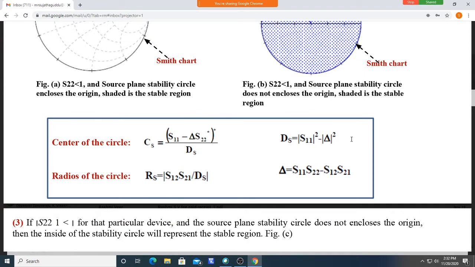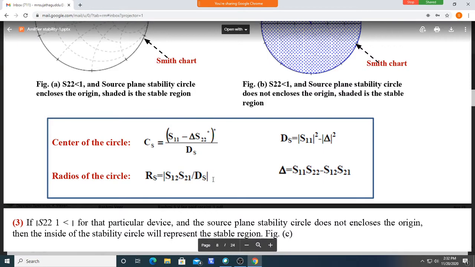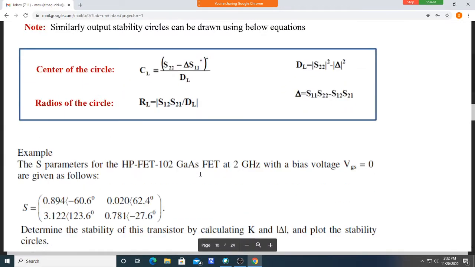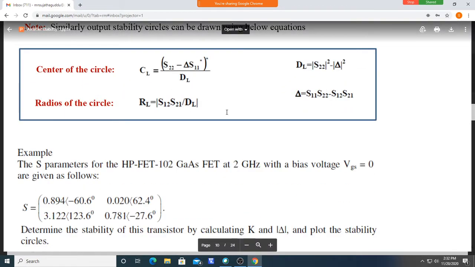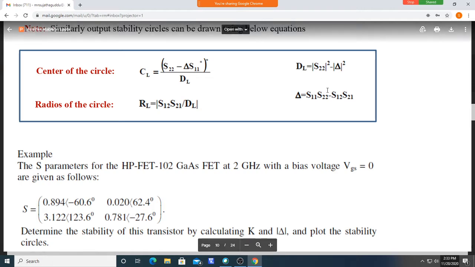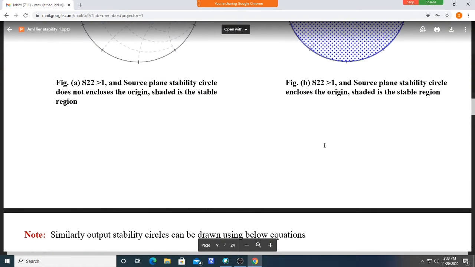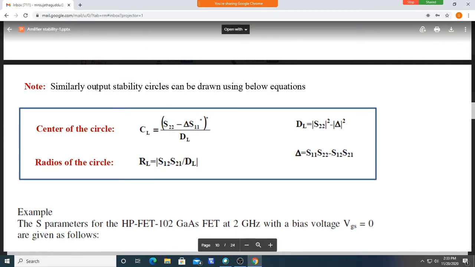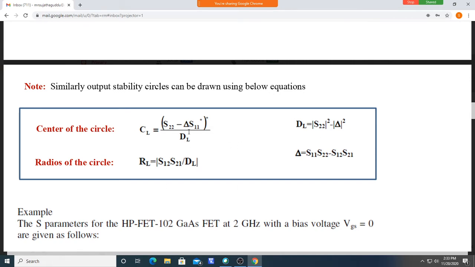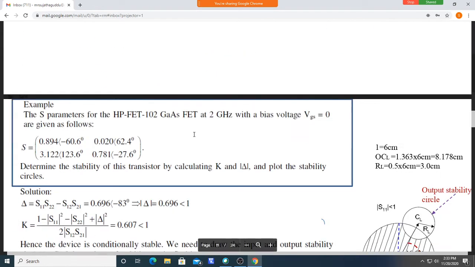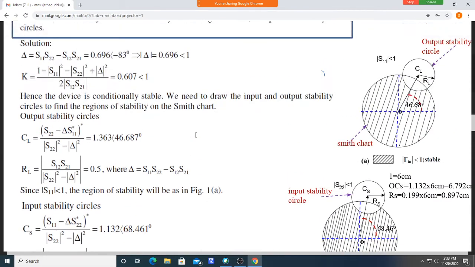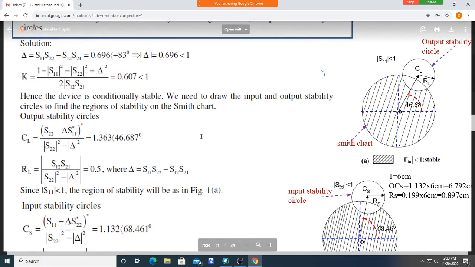That is the difference between the input stability circle and the output stability circle. Both look the same, but in the output stability circle the parameter is S22, instead of S11 as in the input stability circle. So you have to draw the input and output stability circles on the Smith chart.